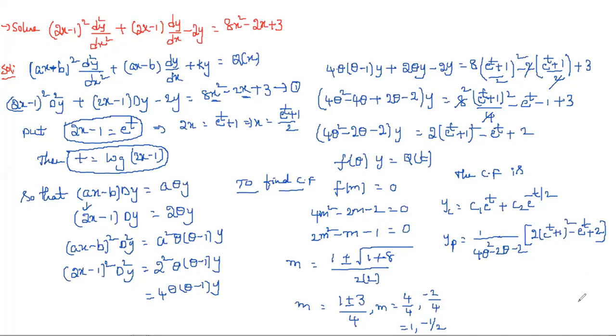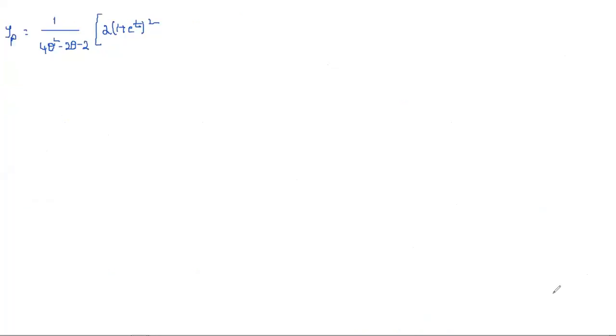So yp is equal to 1 by 4D square minus 2D minus 2 into, first 2 into (1 plus e power t) whole square, and then minus e power t plus 2.